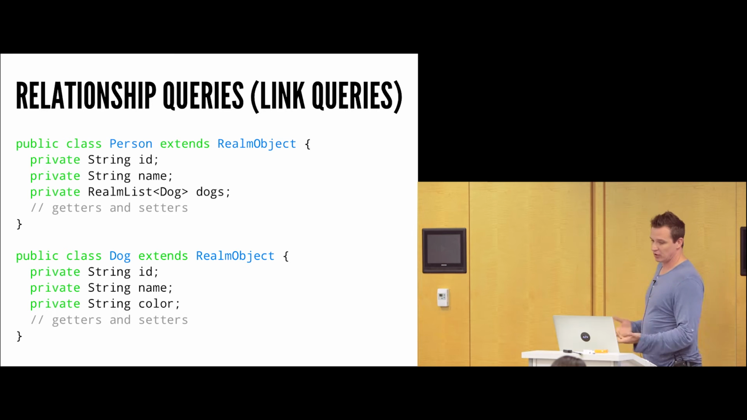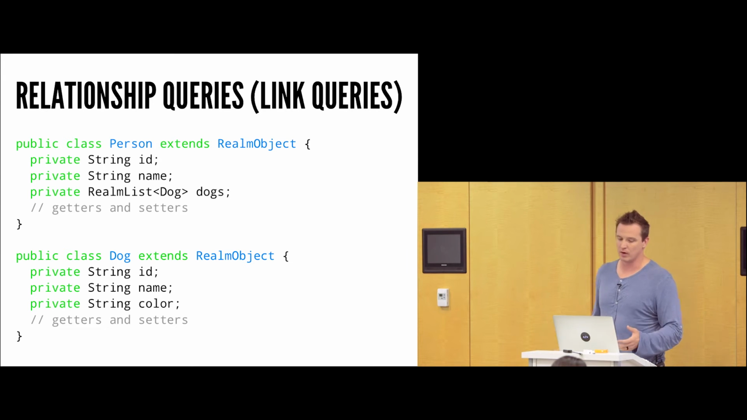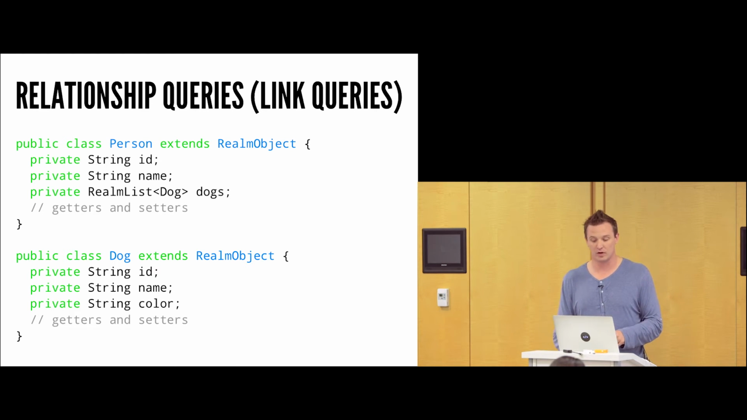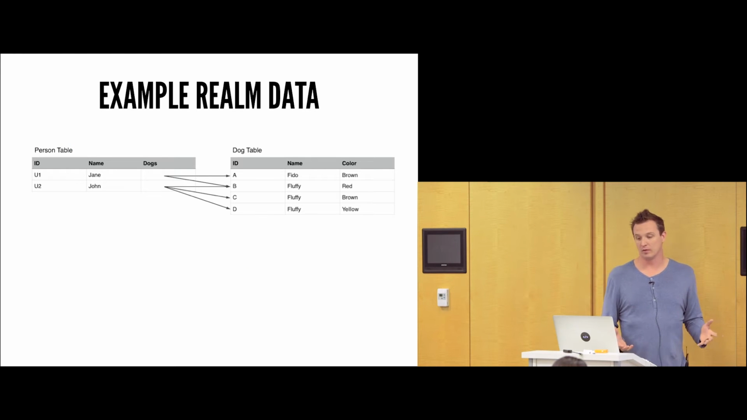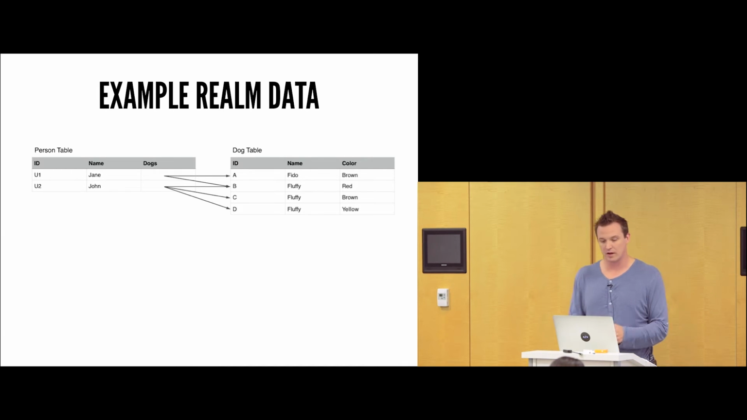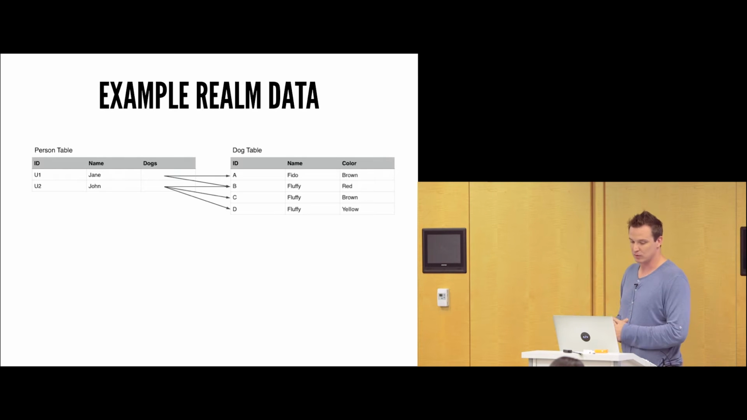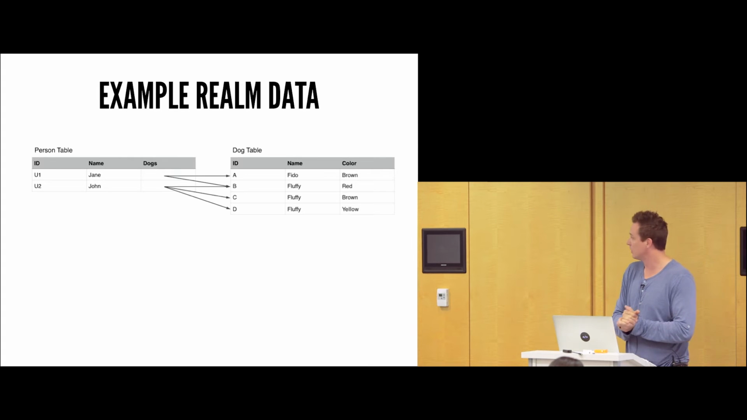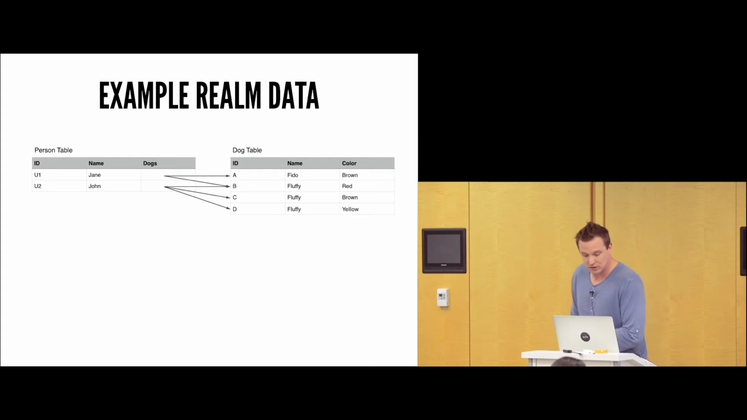Now, querying relationships is a little bit different. So let's assume we have the following model. We have a person object and a dog object, and this is kind of what they look like. We're already a little bit familiar with this. Now let's assume that we have the following data. On the left-hand side, we have a person table with Jane and John, and on the right-hand side, we have a bunch of dogs. It looks like Jane and John share a dog named Fluffy, which is ID number B, and then we see all the other dogs inside there. Now, I'm not really sure what's up with John, because John has 3 dogs named Fluffy, but whatever, to each his own.